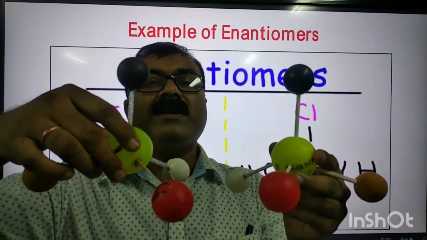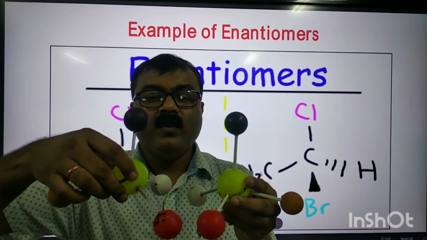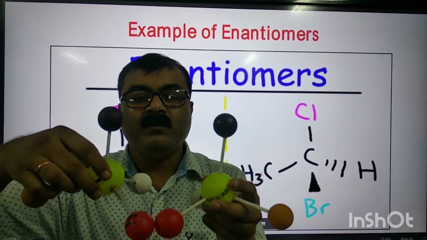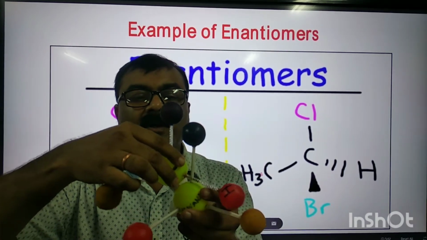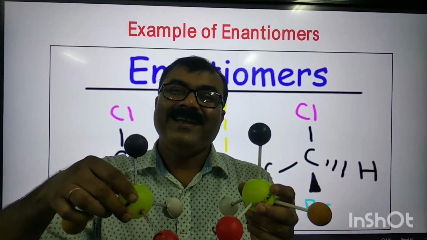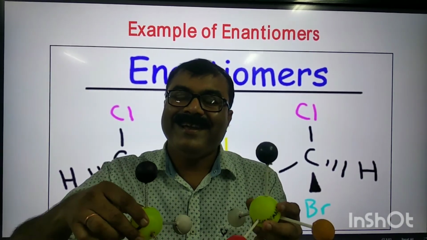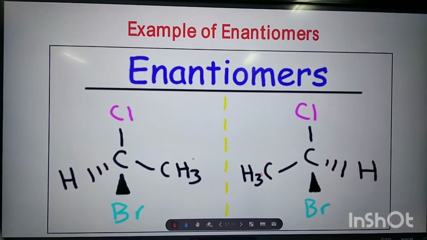They are mirror images of each other. They will be enantiomers only when they are non-superimposable. You see that? Non-superimposable. So this molecule shows chirality, at the same time they are enantiomers, and hence they are optically active. Clear?